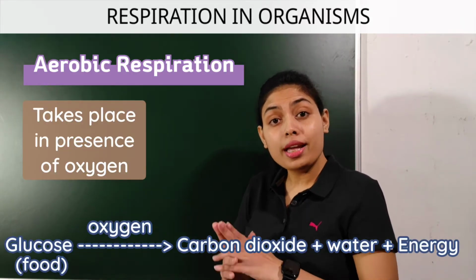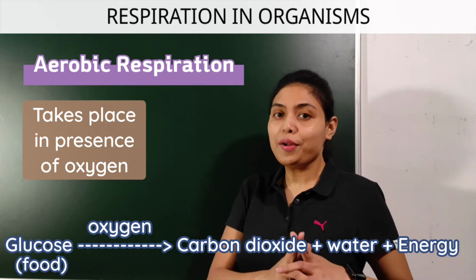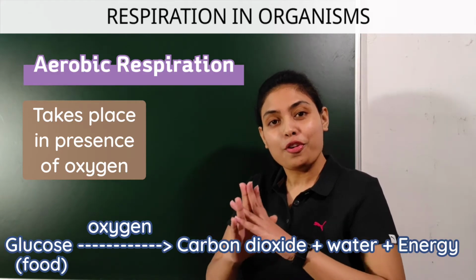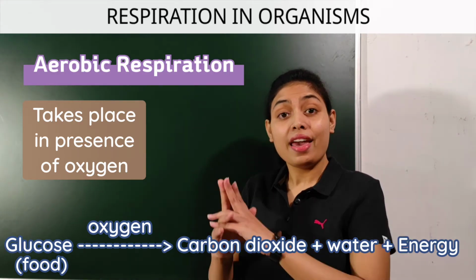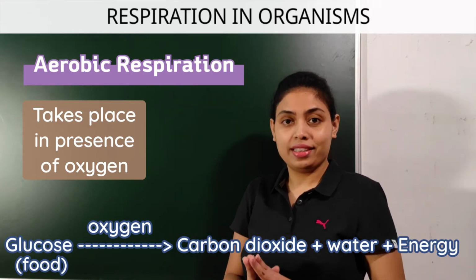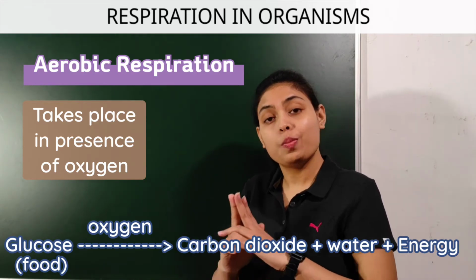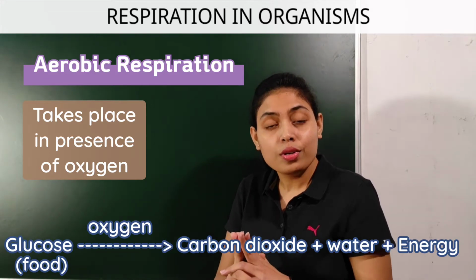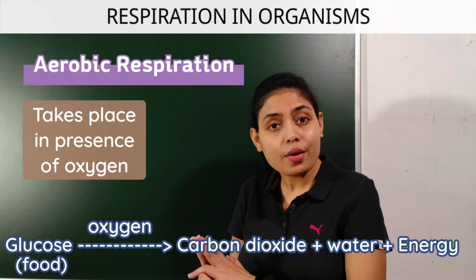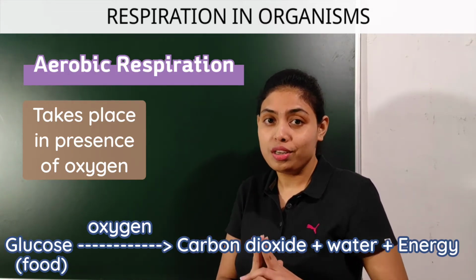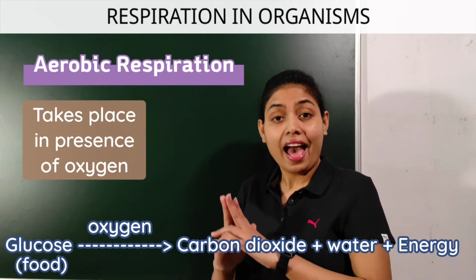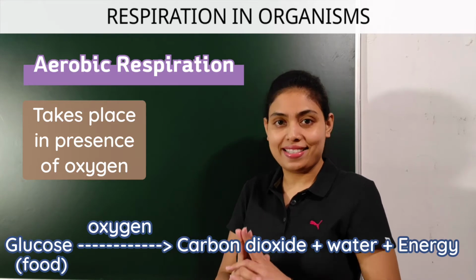Children, when breakdown of glucose occurs with the help of oxygen, the type of respiration is known as aerobic respiration. In aerobic respiration, glucose is broken down into carbon dioxide and water with the help of oxygen, and energy is released.